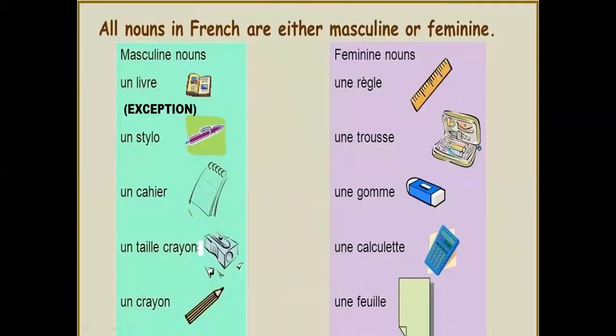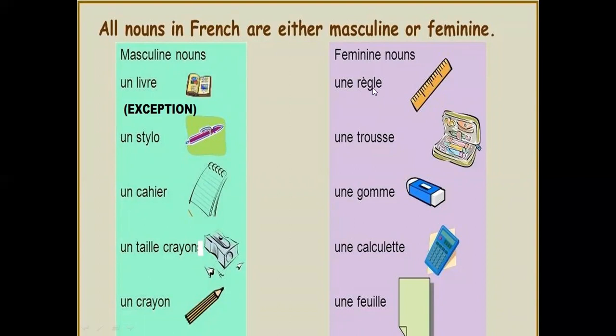Let's go through some examples. Now children, you all know that all French words are divided into masculine or feminine, and how to differ between masculine and feminine words. Now children, mostly the French words which end with e are the feminine nouns, and mostly the words which don't end with e are the masculine words. Let's go through the feminine nouns first.